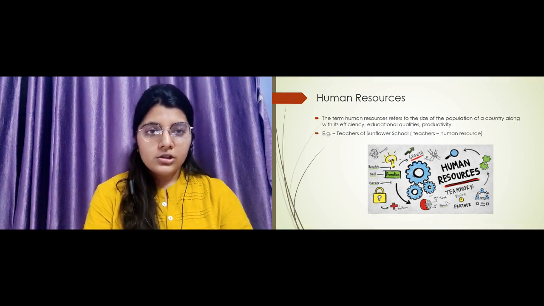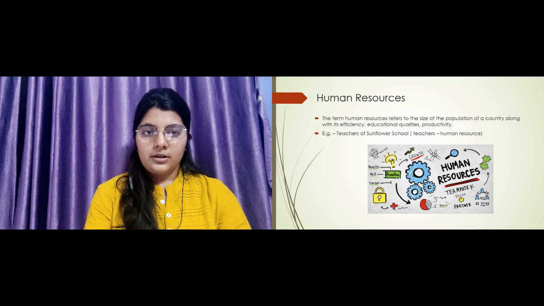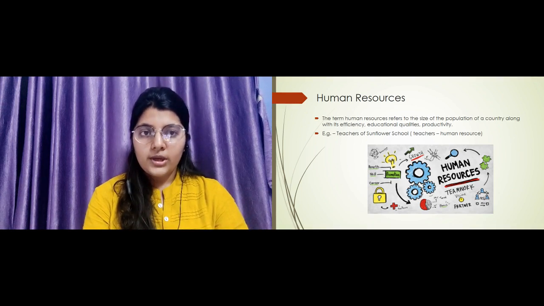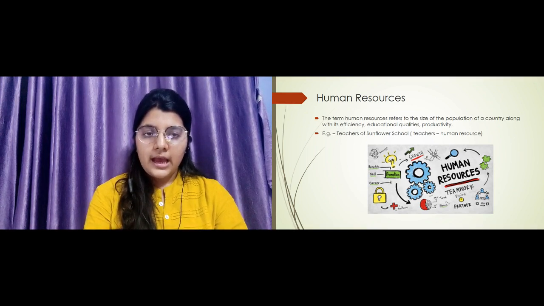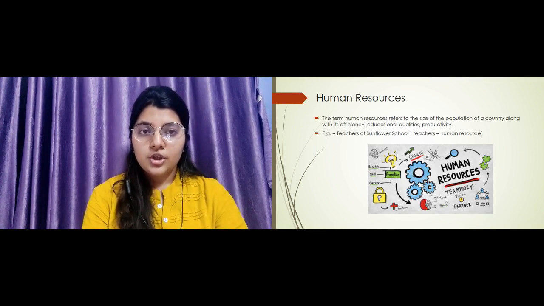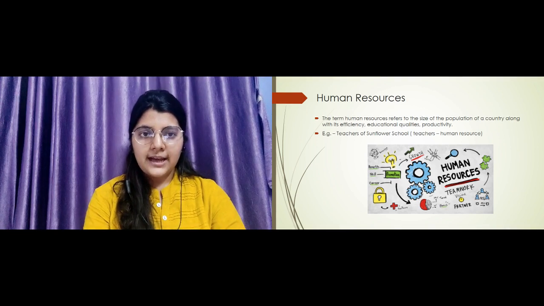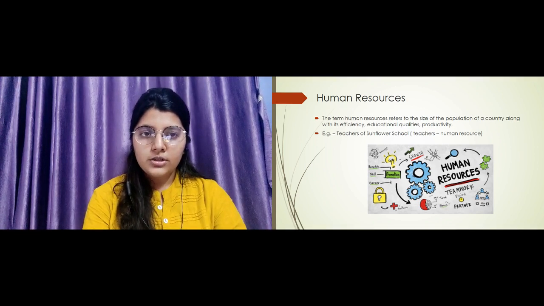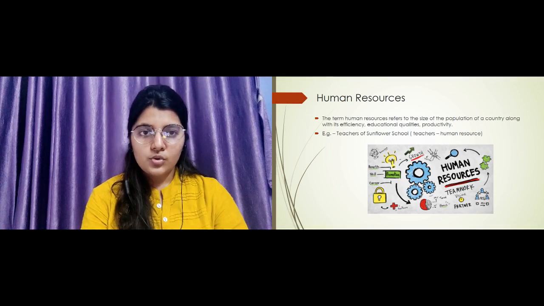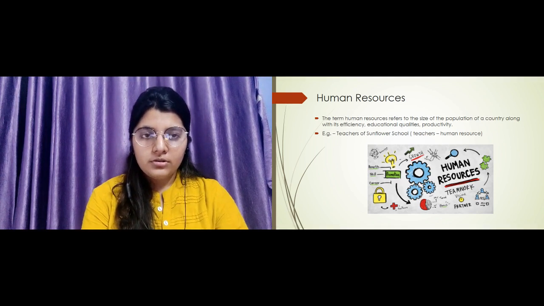All the students are resources. All the teachers are resources. Teachers and students, both of them are resources, but human resources. Why? Because we all are human beings and thus we become the human resources of the school. That is, we, the people, become the human resource.